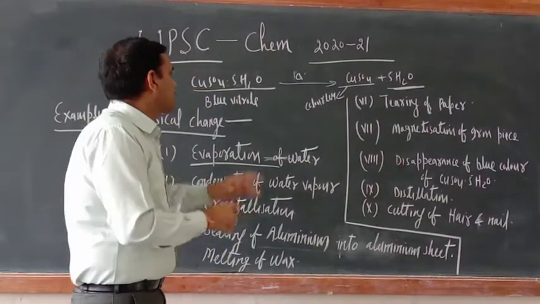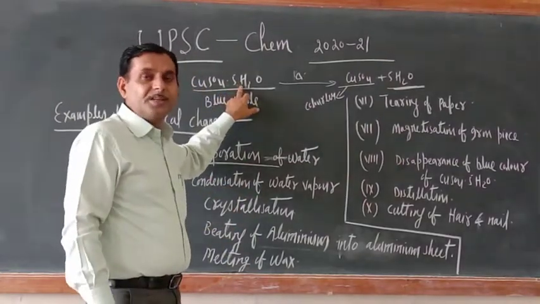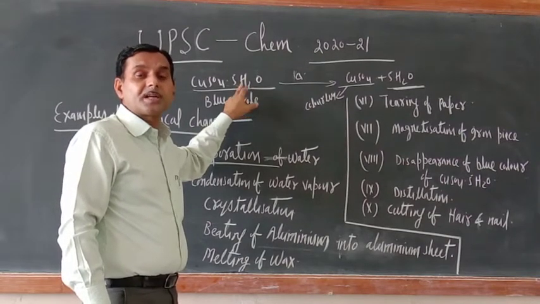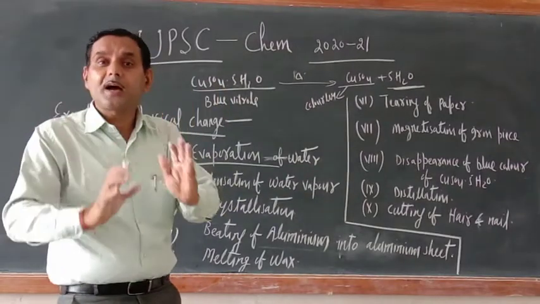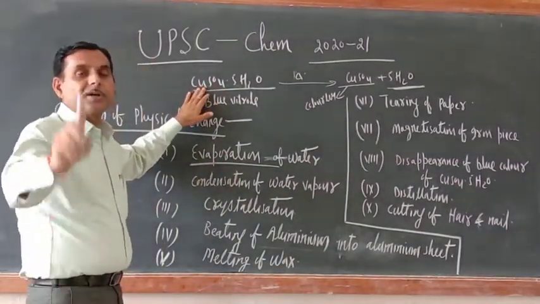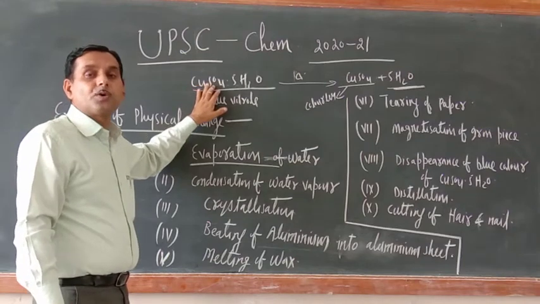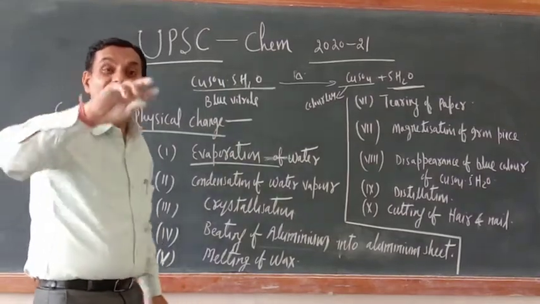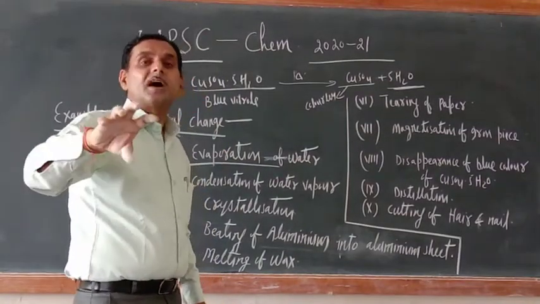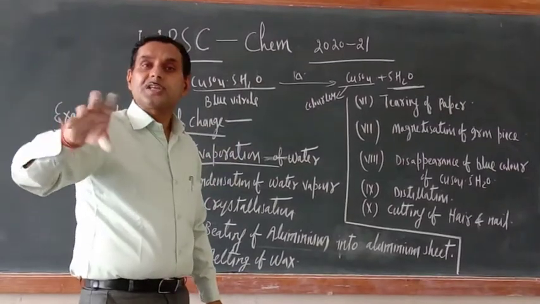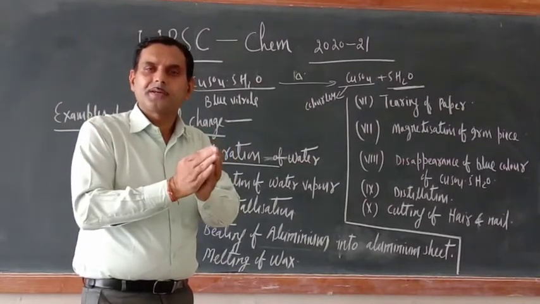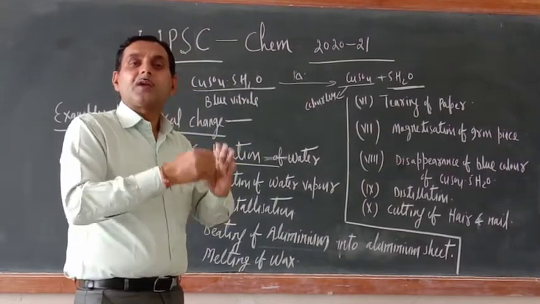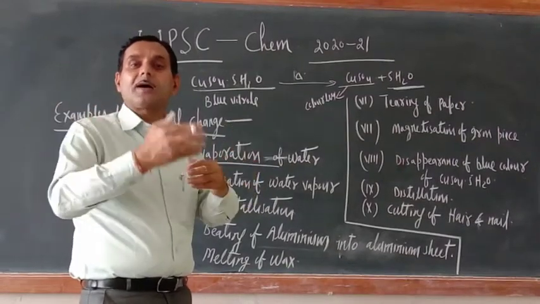Try to understand these 5 molecules of water. They are present there as water of crystallization. They are not a part of the chemical composition of copper sulfate. Your original substance is CuSO4 only. Now these 5 molecules of water are entangled in the crystal lattice of CuSO4. So just see, chemically they are not bonded. They are only associated with the crystal lattice of copper sulfate.